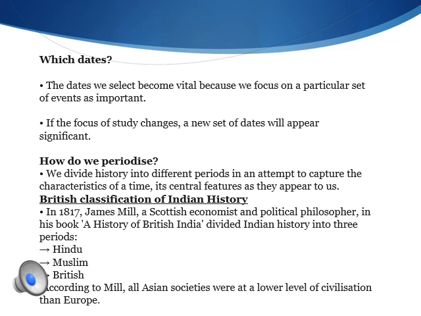What was the book name? A History of British India. He divided Indian history into three periods: Hindu, Muslim, and British. He himself was a British man. He put forward his view that during the Hindu and Muslim periods in India, there was a caste system, discrimination, and superstitious beliefs. But when the British period started, he said it was a civilized period with the development of arts, law and institutions. He also said that if they conquered the whole of India, it would be a civilized India with development.